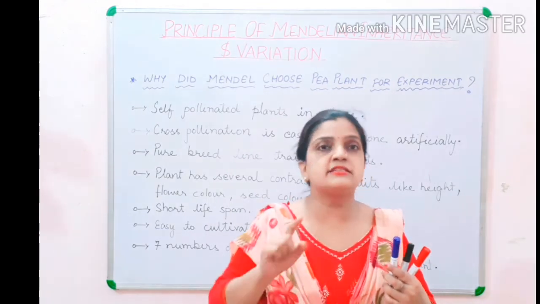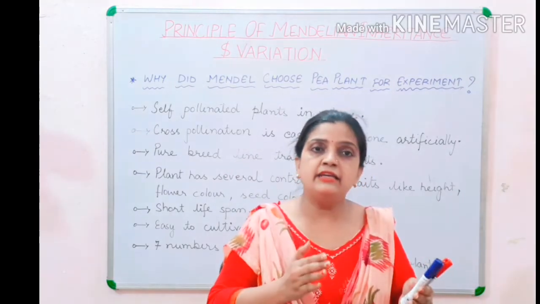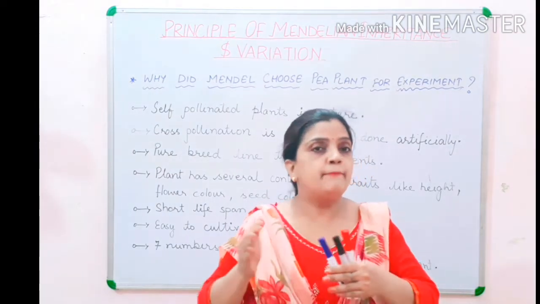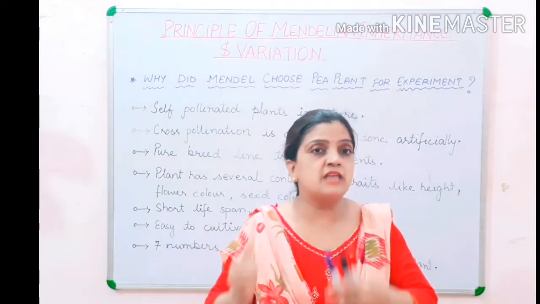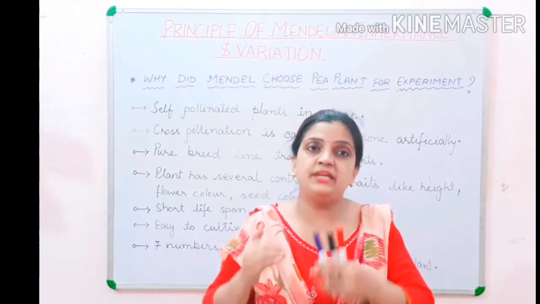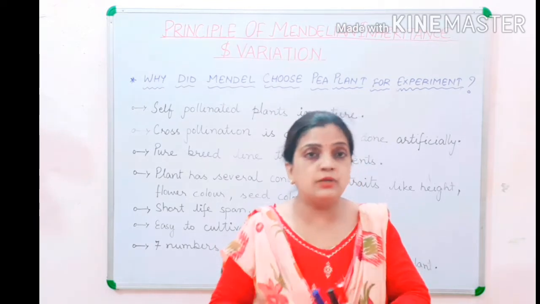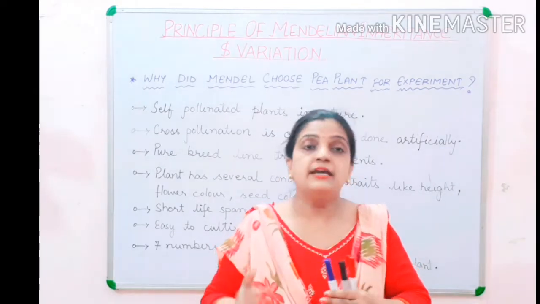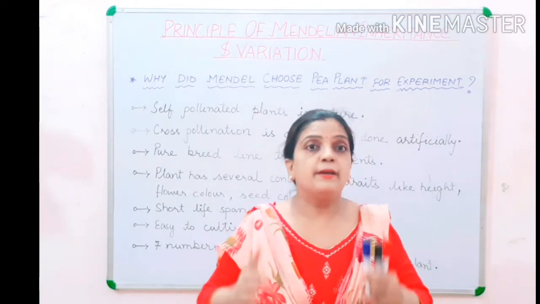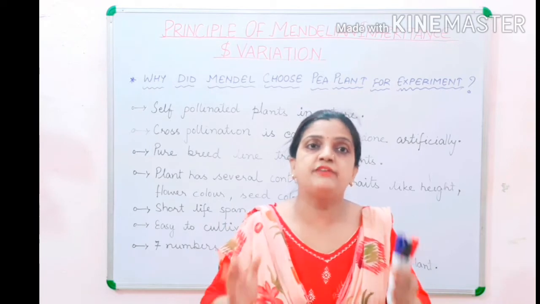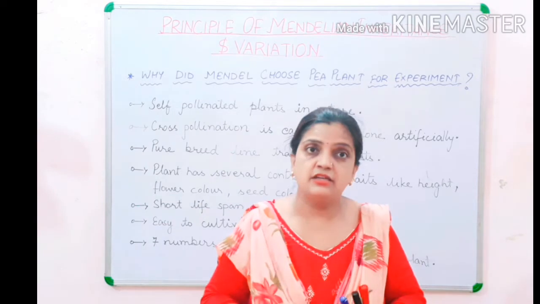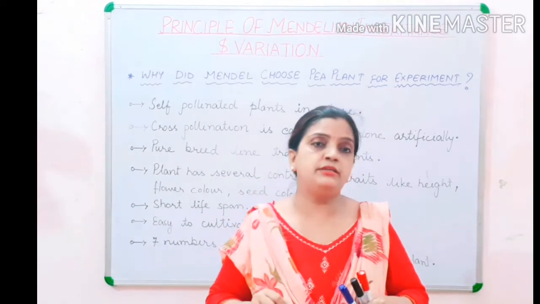From there his life turned, and from a different path he moved to the path of genetics. He started working on the pea plant. He started calculating the number of individuals. He started recording his data, which gave him such big fame, and he is also called the father of genetics. From there his turning point came in his life.